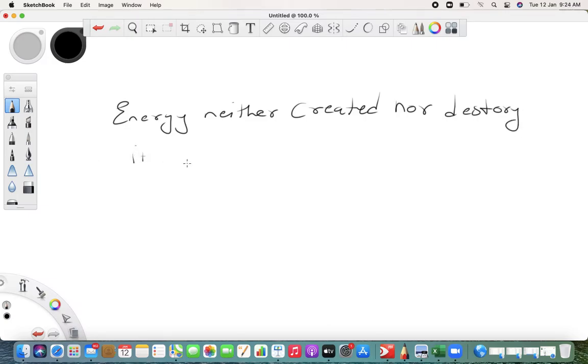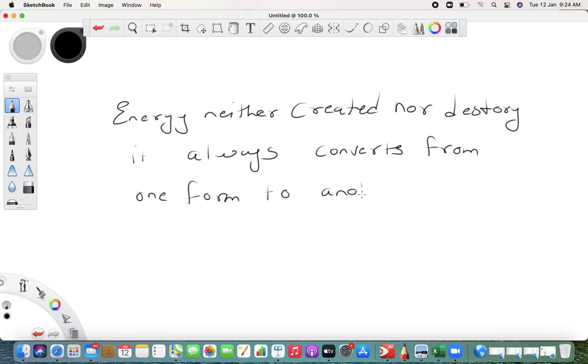It always converts from one form to another. Now what does this mean? This means that energy in the real world will never be produced or destroyed. It always converts from one form to another. This is the original thing.